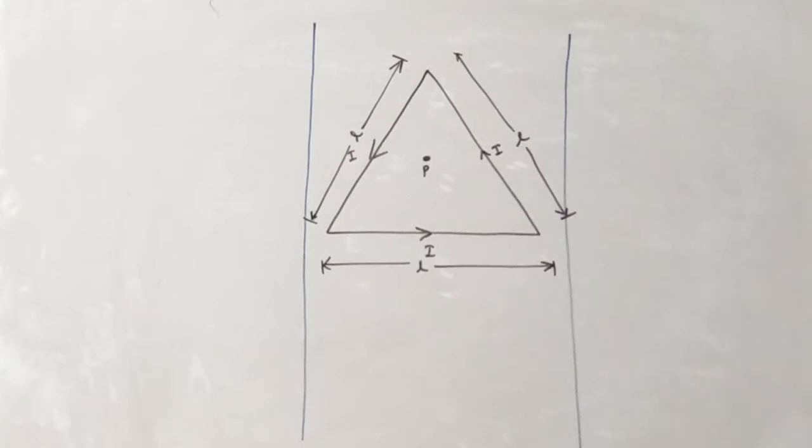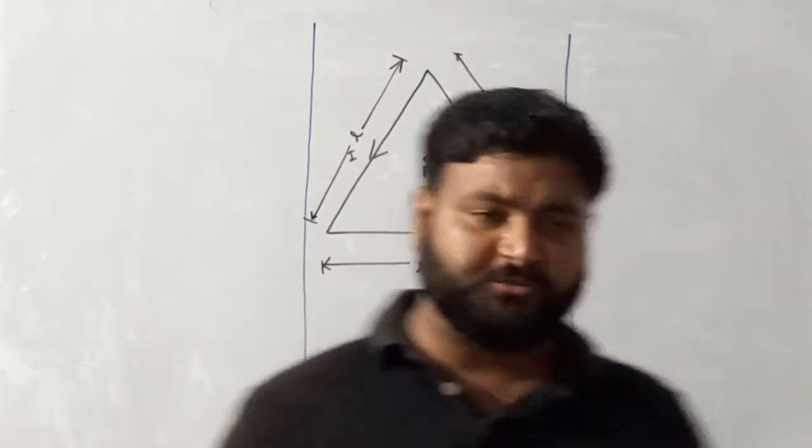Find the value of the magnetic field at point P, which is placed at the center of the equilateral triangle. Now see, my dear student, what the question says.